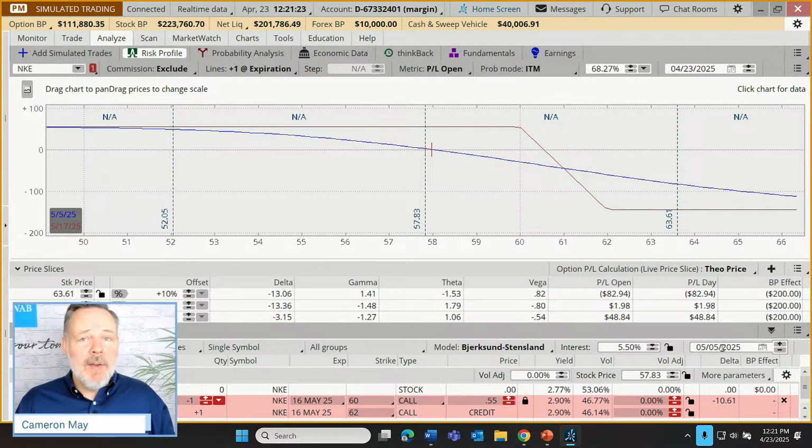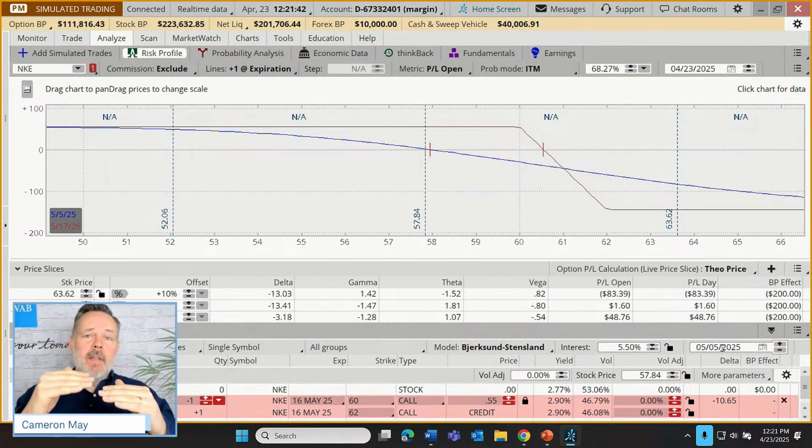Now, that's not the only element that can have an influence on how a trade plans out. Let me give you a quick question here. Since this is a credit spread, we're net sellers of options on this trade. What might happen if volatility were to start rising? We've had a lot of volatility in the markets recently, right?